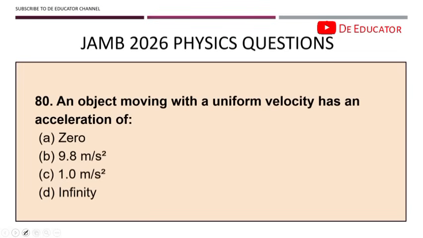80. An object moving with uniform velocity has an acceleration of 0. This is a very tricky question, but it's simple. Remember that acceleration is change in velocity, meaning that there will need to be a change before we have acceleration. If there is no change, there is no acceleration. It's as simple as that.